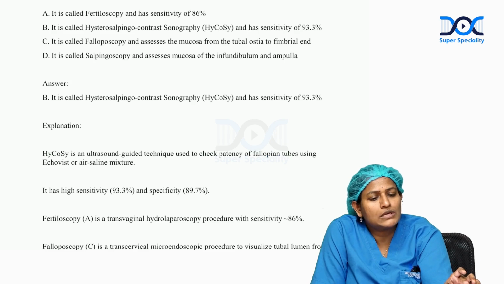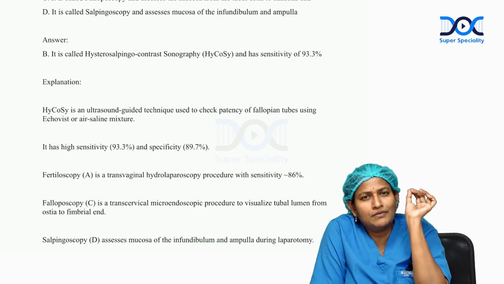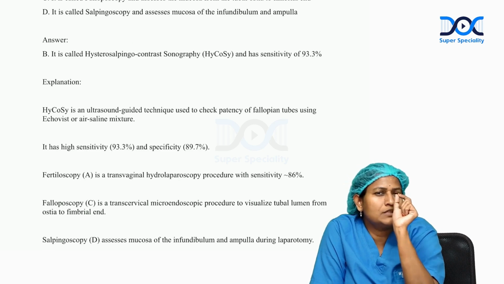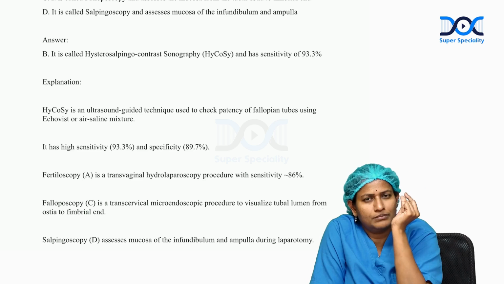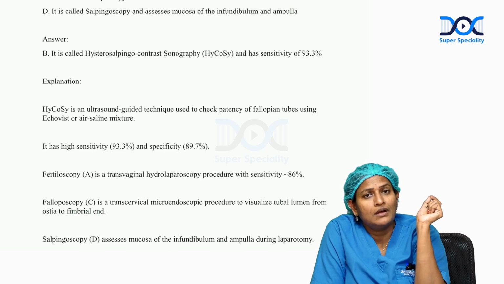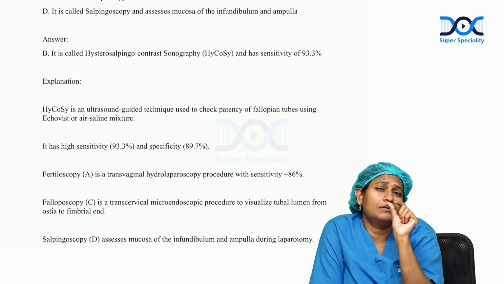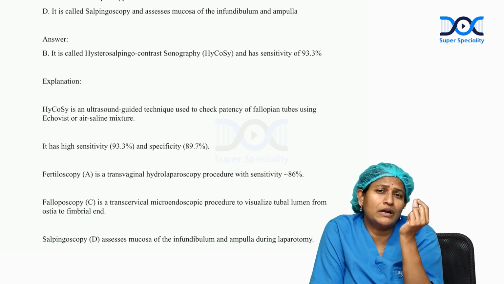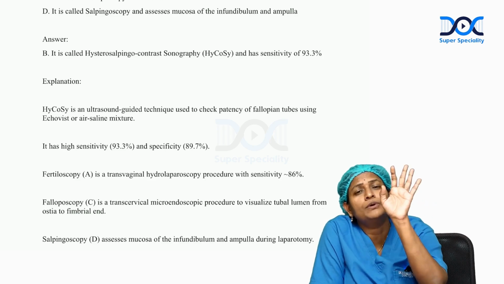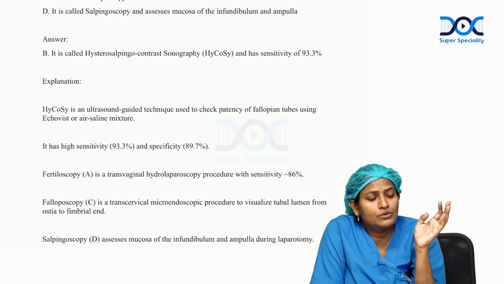Then falloposcopy is a microendoscope wherein we visualize the lumen, not the entire canal of the fallopian tube. It is a device wherein we enter from the uterine cavity and go through the fallopian tube till the fimbrial end by the vaginal route.